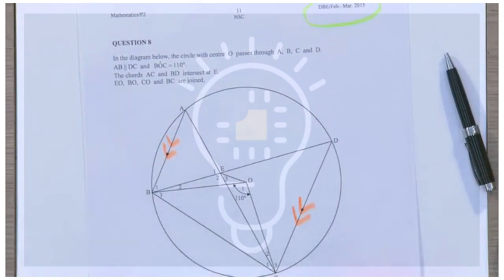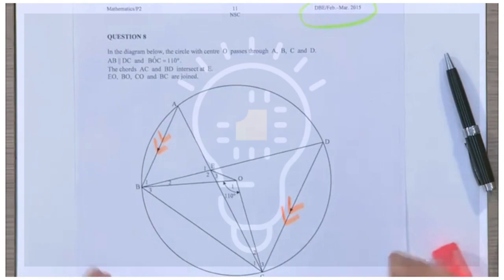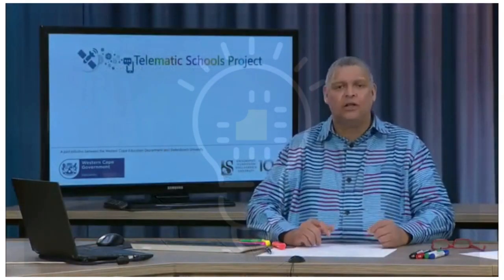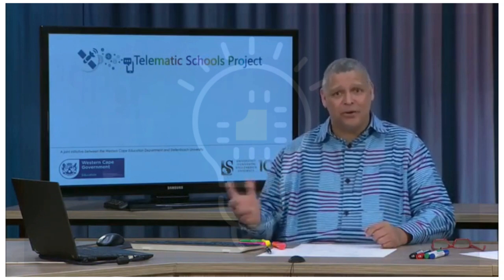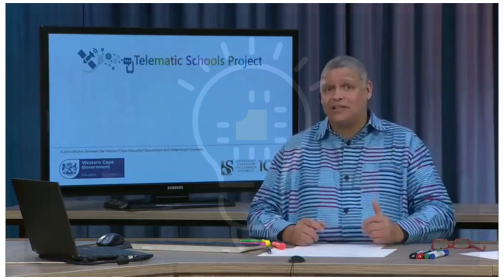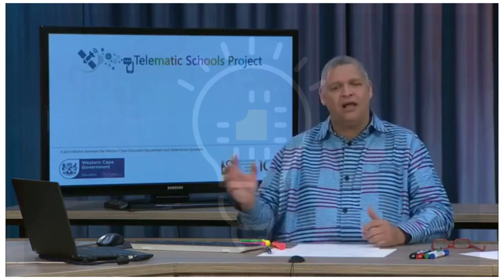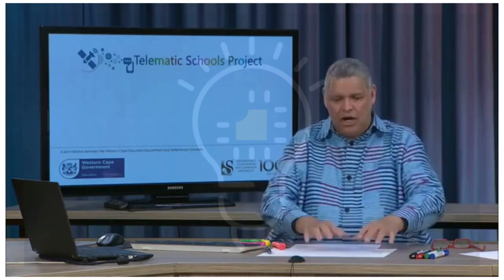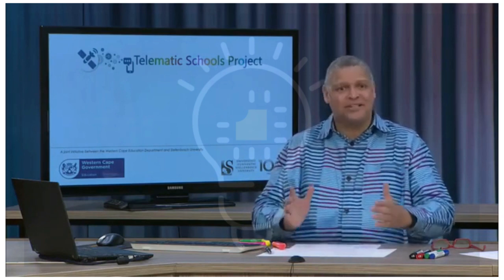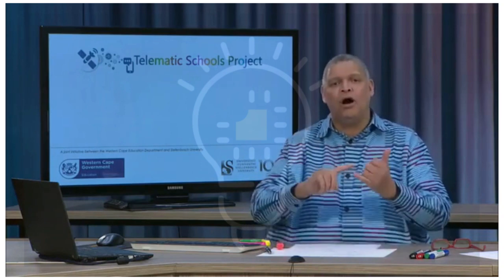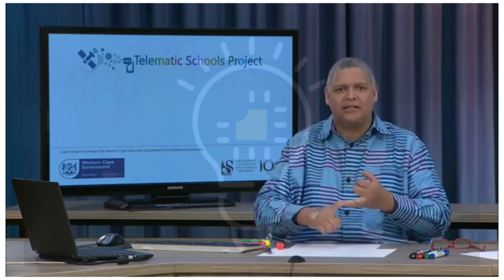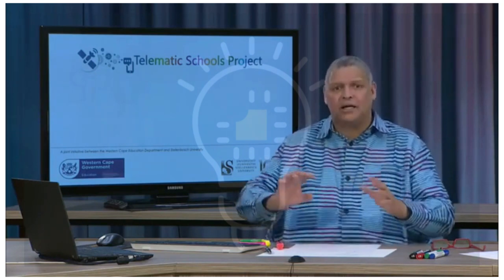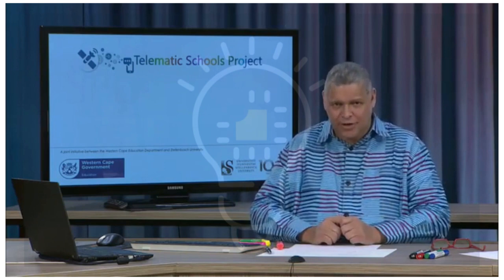Now, we know lots about parallel lines, right? Parallel lines give rise to angles that we can really use. For example, alternate angles are equal because two lines are parallel. Corresponding angles become equal because lines are parallel, and so on and so forth. So when a question says this line is parallel to that line, we look out for alternate angles, corresponding angles, and all other angles that link to parallel lines playing off very nicely for us.